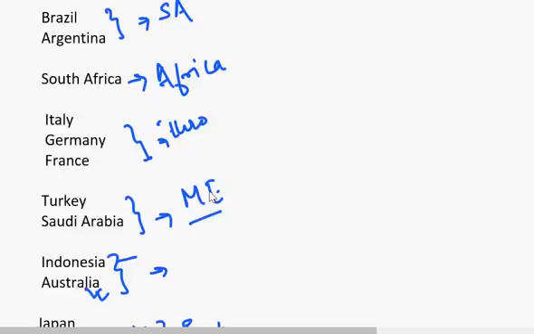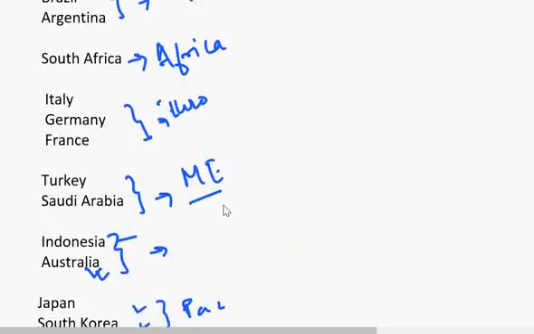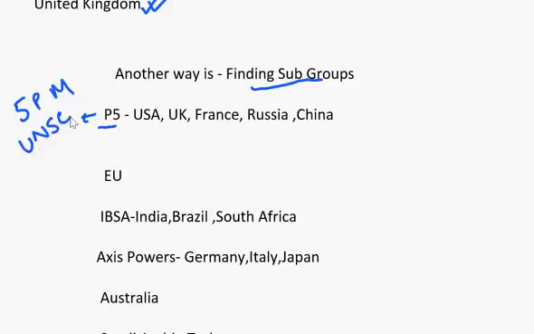Another way of remembering these countries is finding subgroups. In these 20 countries there are subgroups also. For example, there are P5 countries. What is P5? These are nothing but the 5 permanent members of the United Nations Security Council.